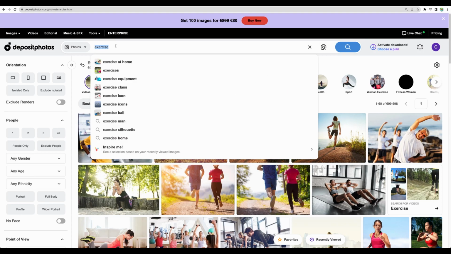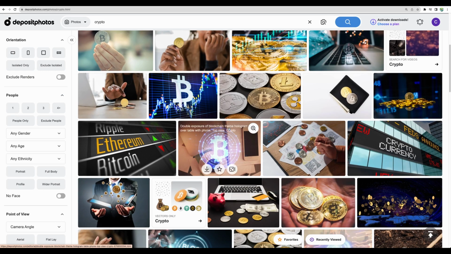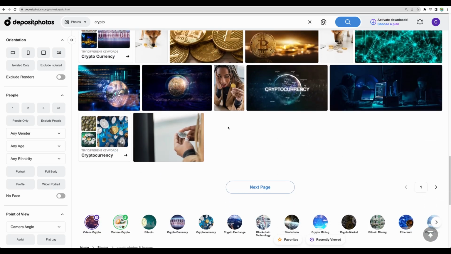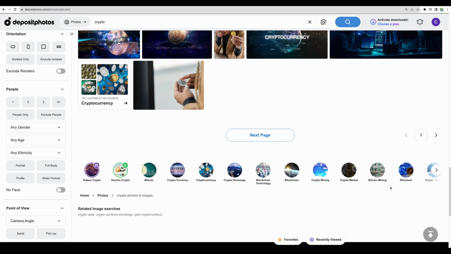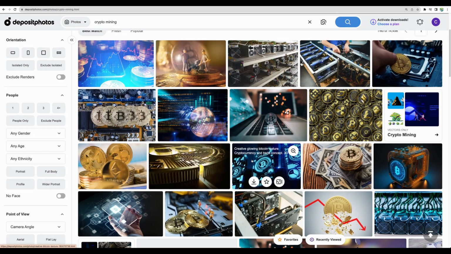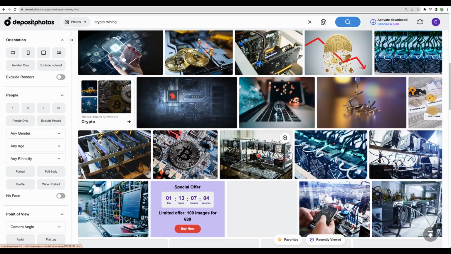Let's check another topic. Crypto. And again, a lot of images on the topic. And you can check some specific topics, for example, crypto mining. And now you have more specific images.